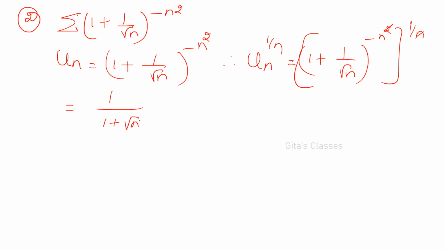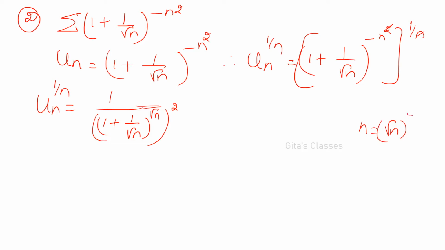So 1 by 1 plus 1 by root n the whole power n. This n I am writing as root n the whole square. Okay. This is our un the whole power 1 by n. I have n. N can be written as root n the whole square.